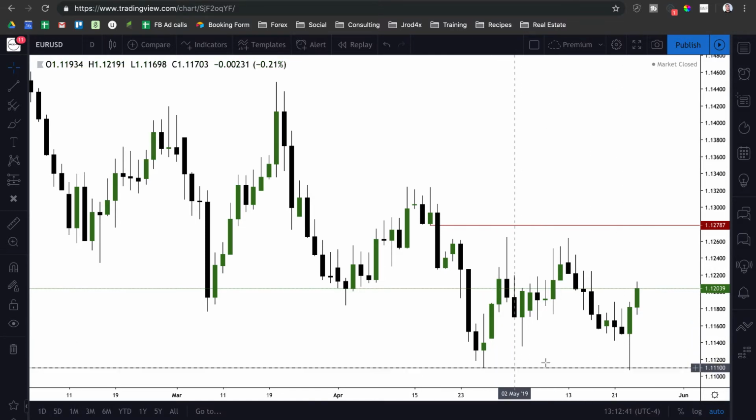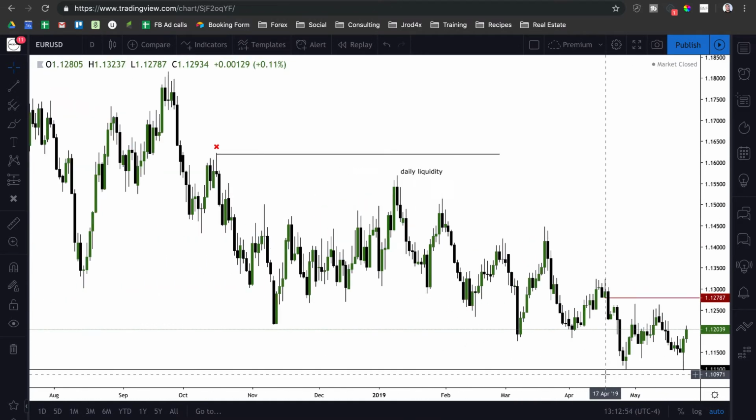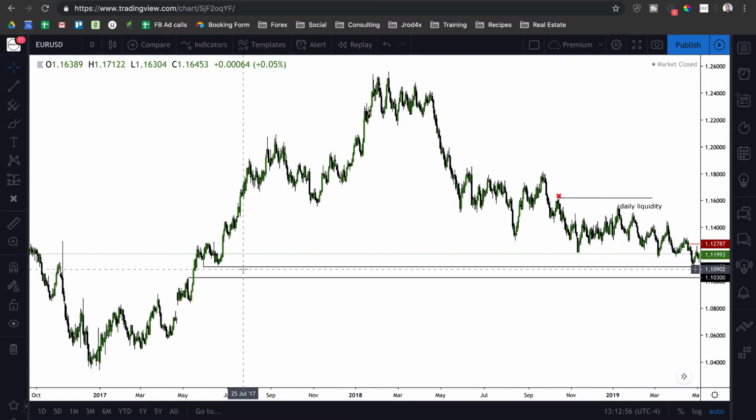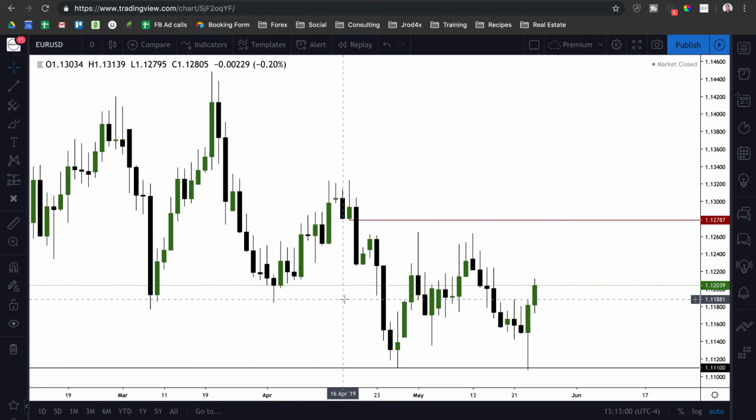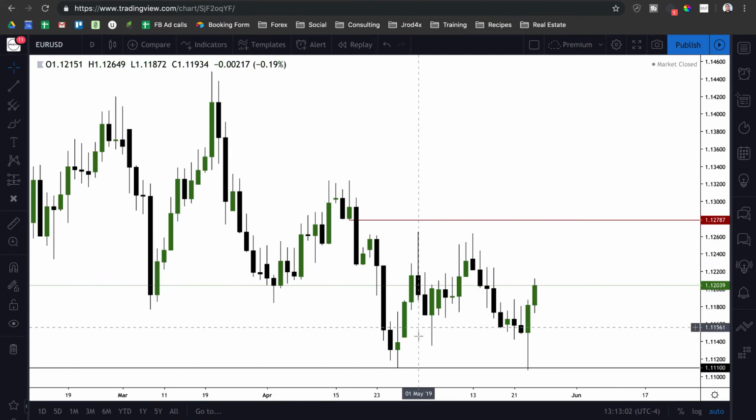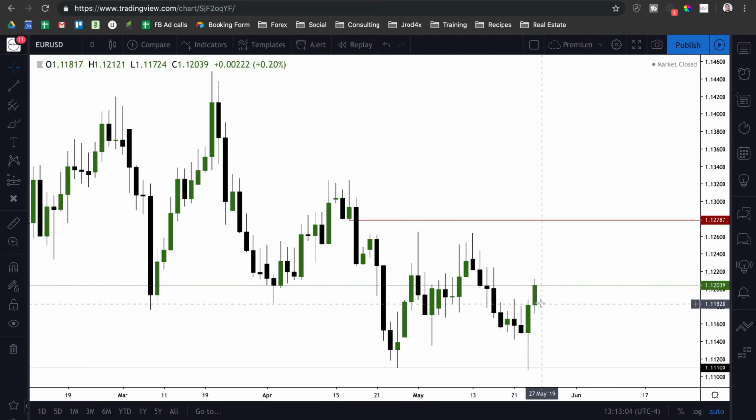To me, I still see this as equal lows, and personally I still see them wanting to take this thing lower. I could be wrong, but overall it does still look like they want to take the liquidity below here, because we still have that ICT bullish order block resting down at the 1.1030 level, and personally I just think that's where they're going to want to take this thing on the downside. But overall, for a daily chart, we're still in a consolidation.